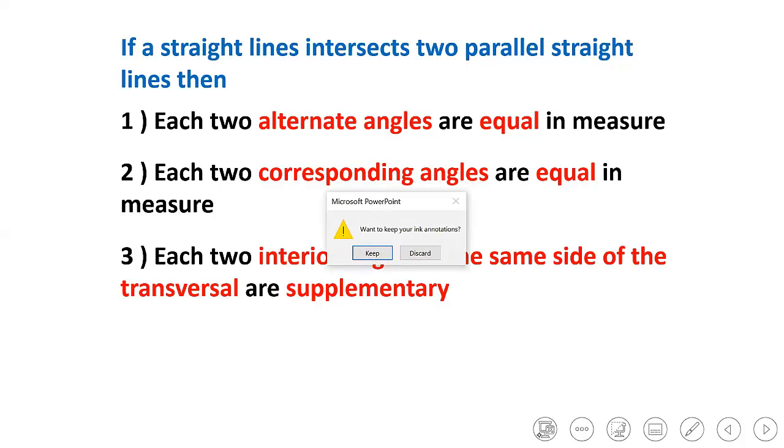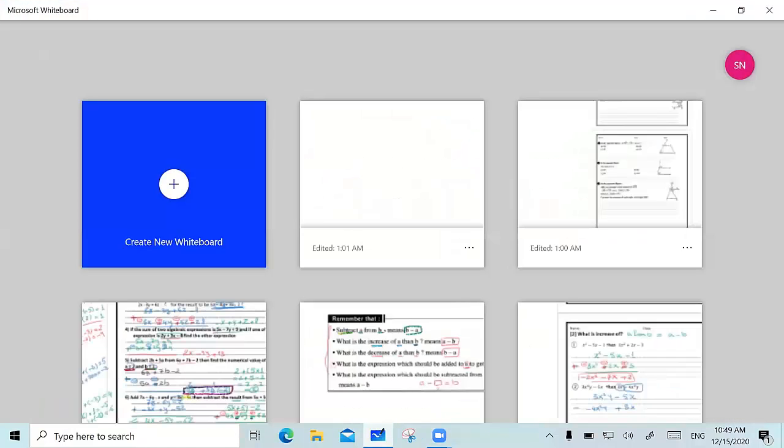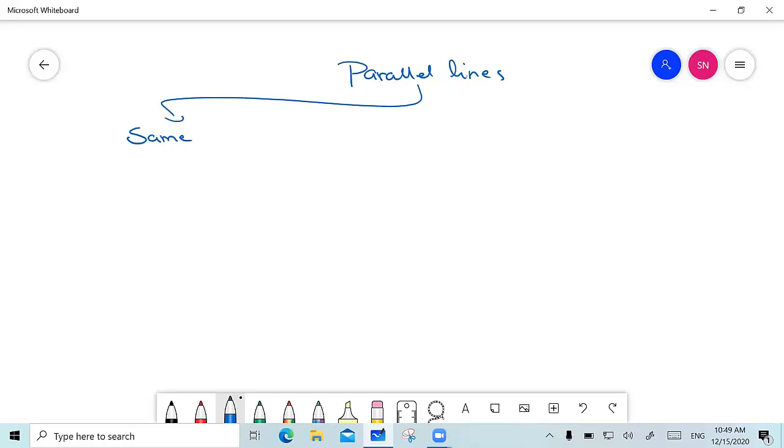Let's go now and solve some questions so it is easy for you to understand what we are talking about. Before we go and solve questions, I would like to summarize what we have just said. First of all, we said that if I have parallel lines and I want to see the angles formed between them, then either the angles are on the same side of the transversal, or they are on different sides of the transversal.